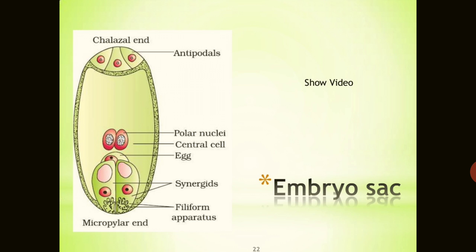So this is the typical embryo sac. It is found in angiospermic plants. This is all about today's topic.